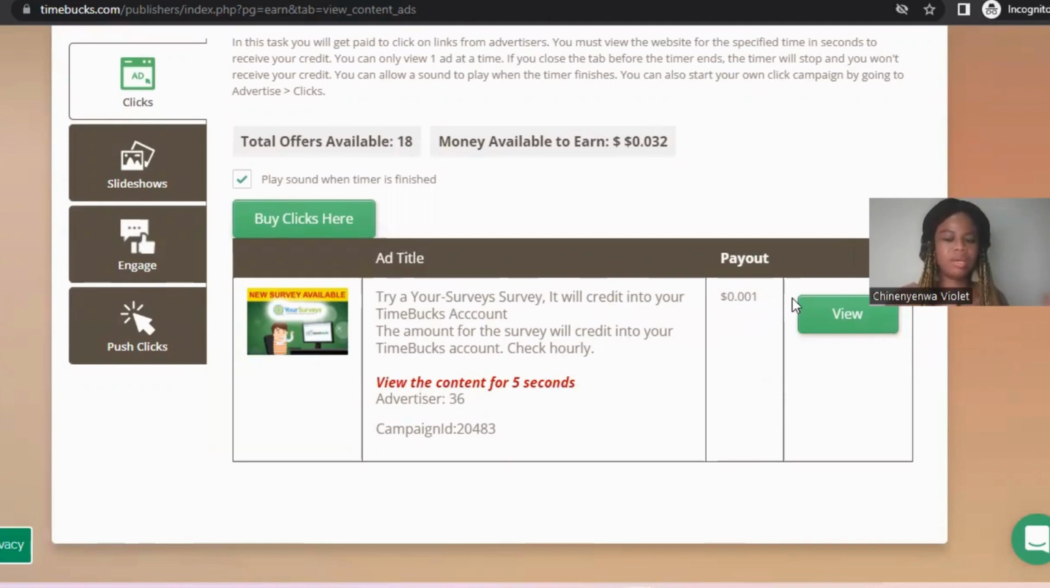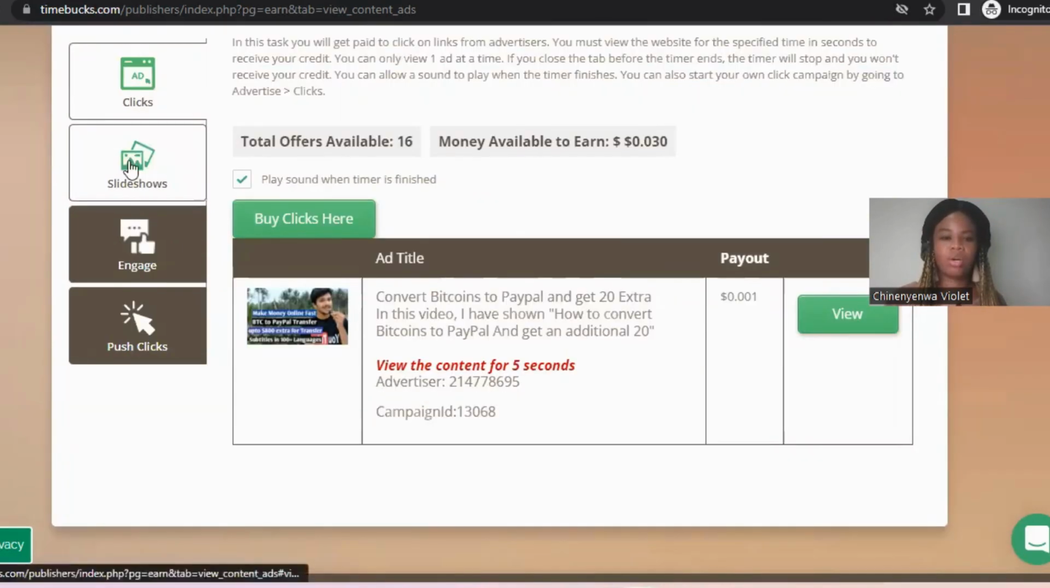I think this is okay for clicking on ads. The payout is okay. As the timer finishes, you earn your 0.001 cents or dollar. So this is how you can earn by clicking on ads.